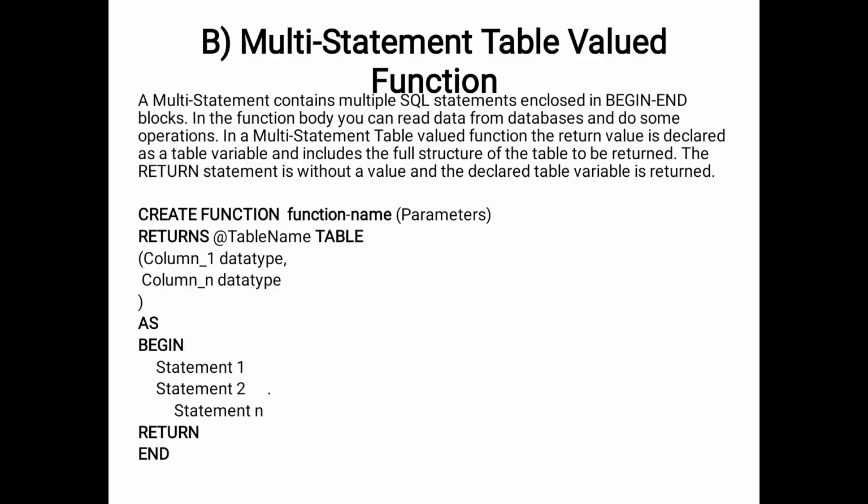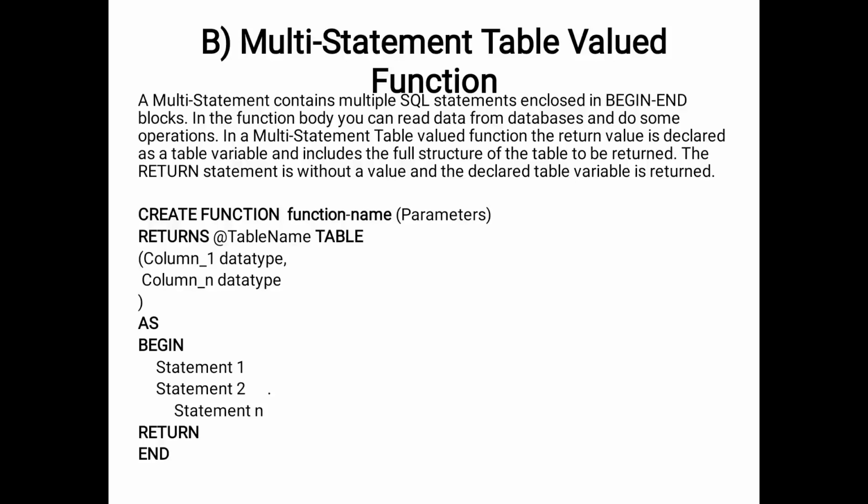In the function body you can read data from the database and do some operations like insert, update, and so on. In the multi-statement table valued function, the return value is declared as a table variable and includes the full structure of the table to be returned. The return statement without value returns the declared table.